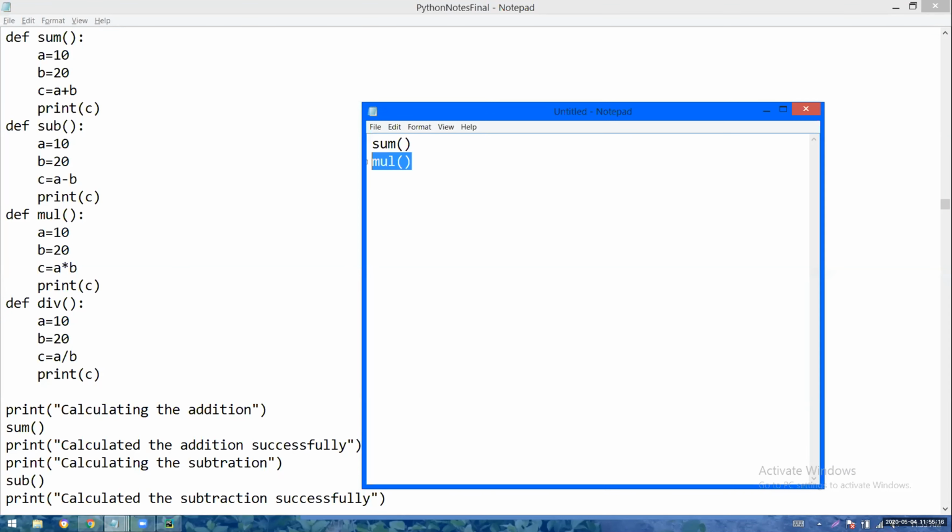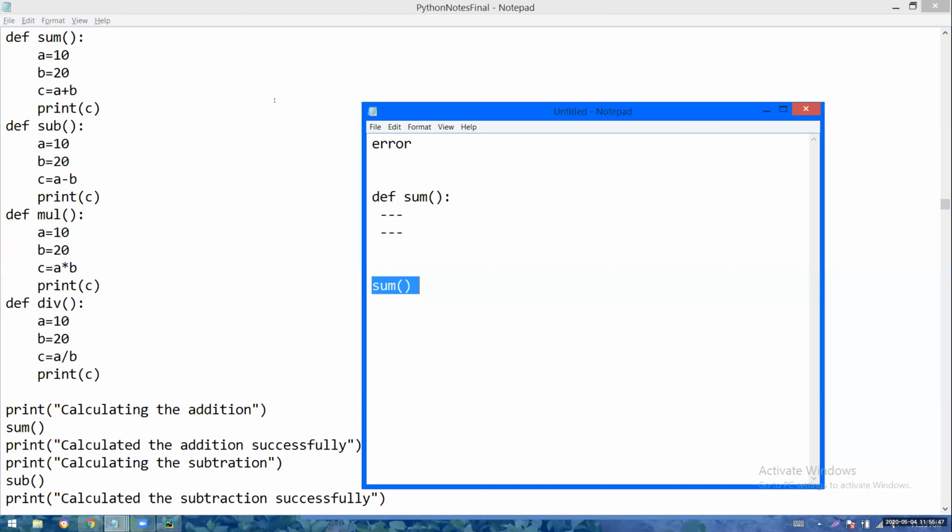The next point is, if you call first and then write the body for the sum function, this is going to give an error. So first you define it, then only will you get a chance to call it. Don't call first. First you write the body, then only will you get a chance to call it. Understood? Hope you got the point. First you define, then you call. Without defining, you can't call it.